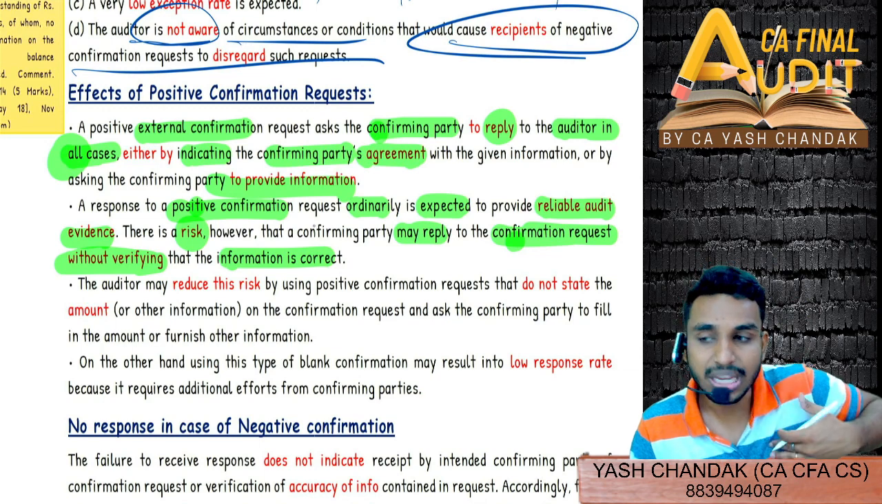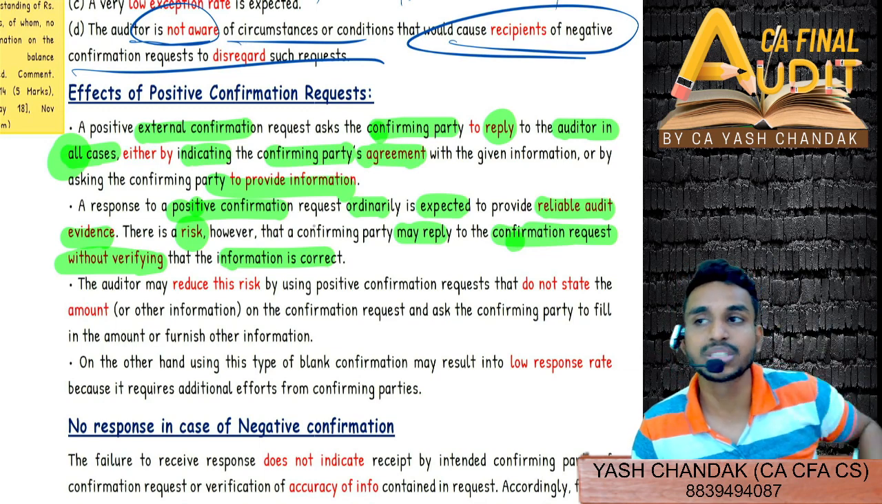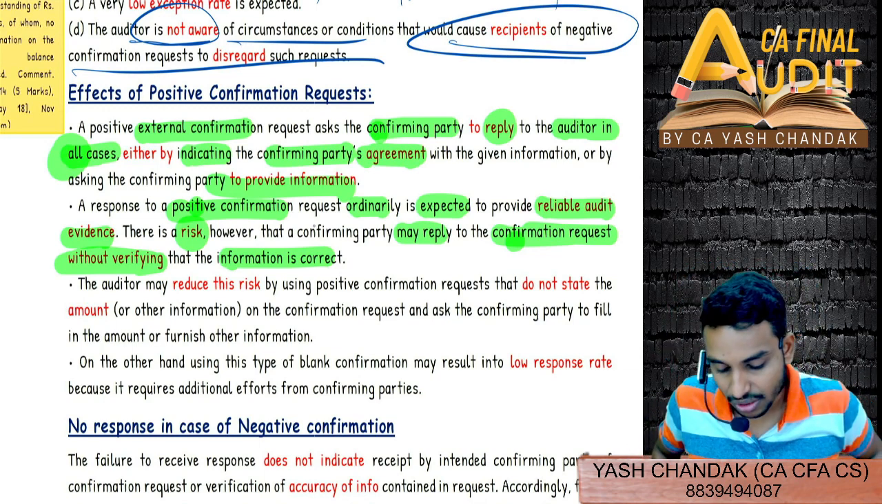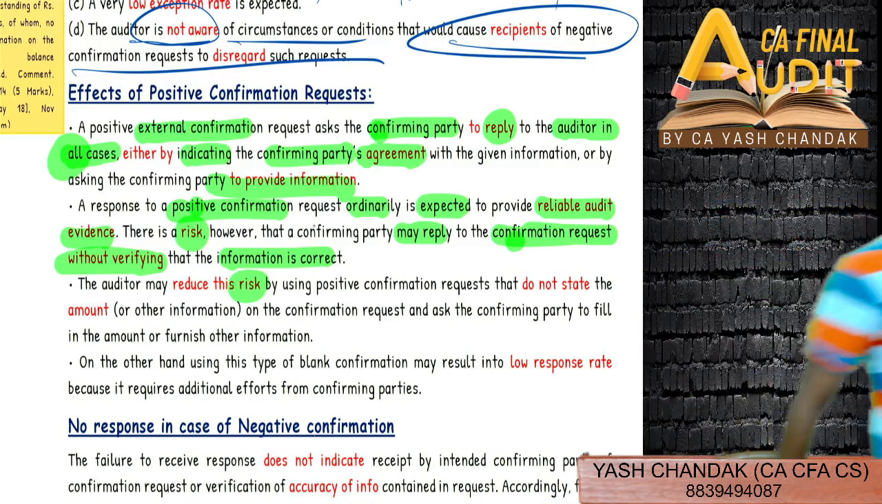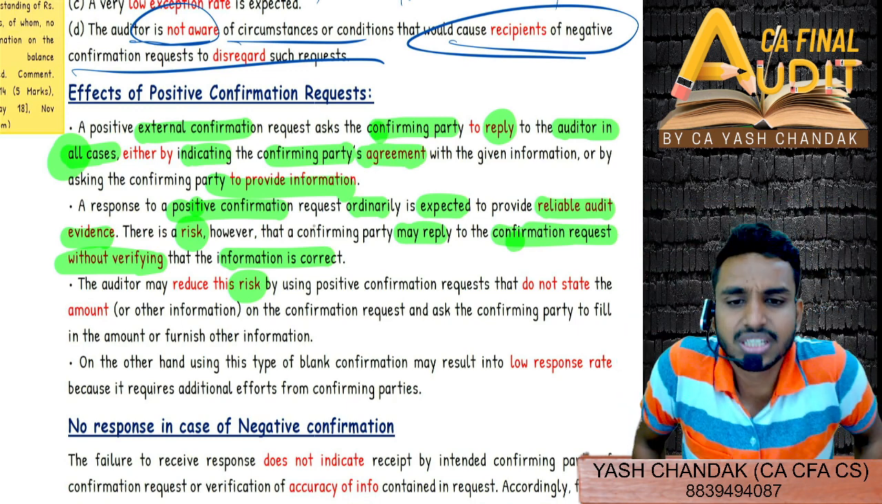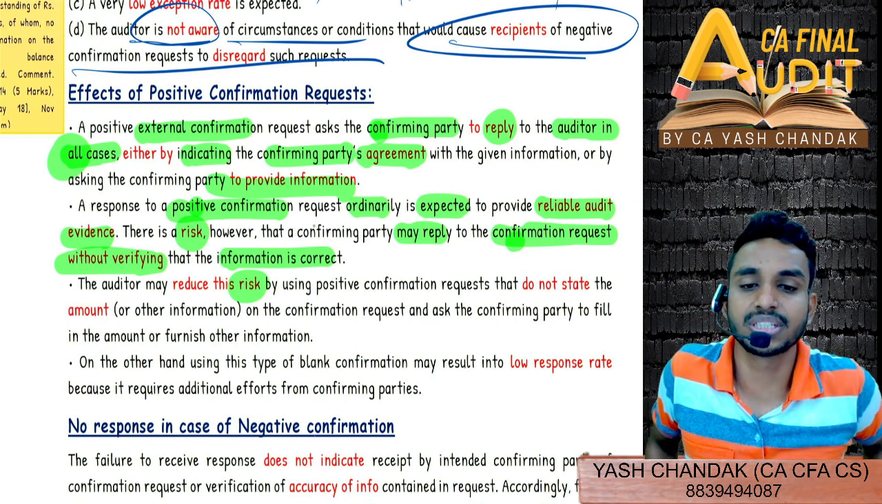As an auditor, I asked information from Nikita. I could, however, reduce the risk. This risk I could reduce by giving a blank confirmation request. Now, what do you mean by blank confirmation request?